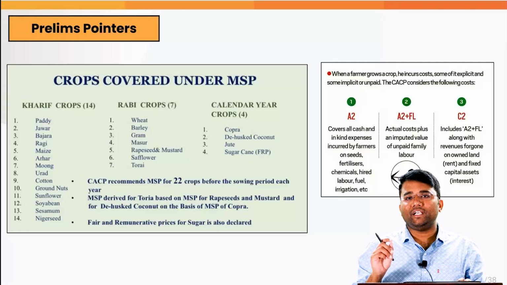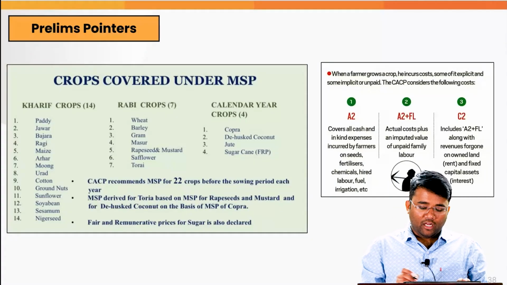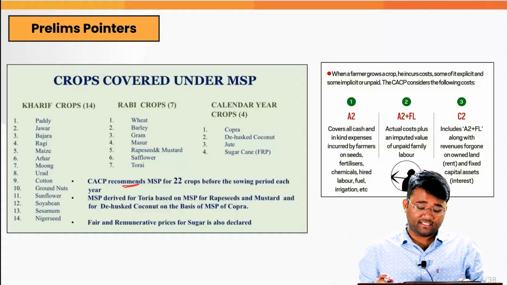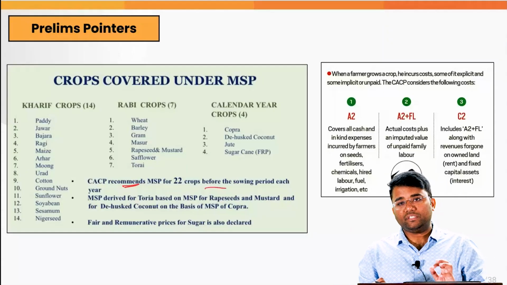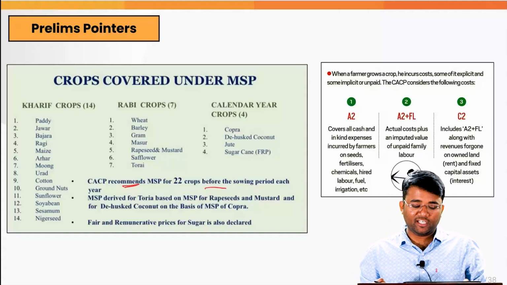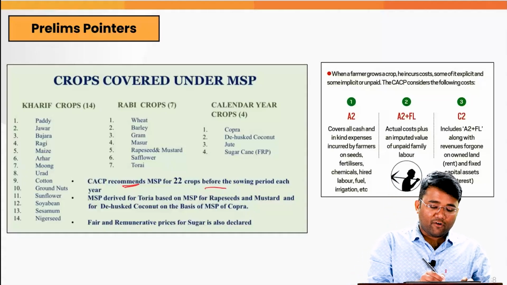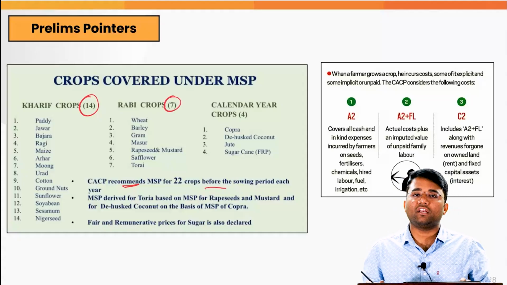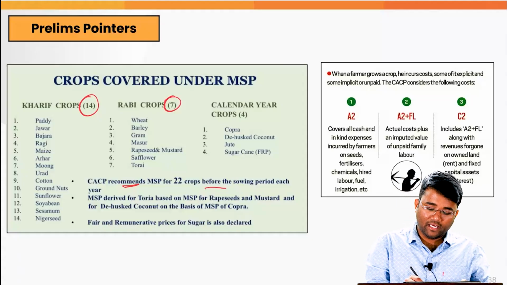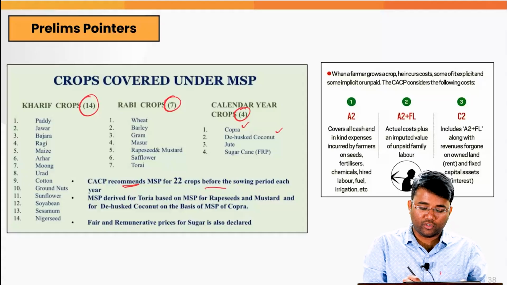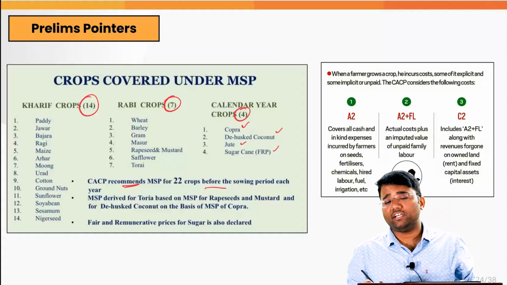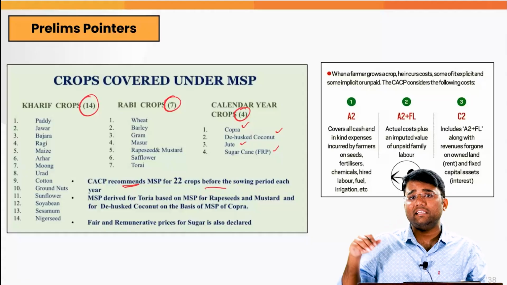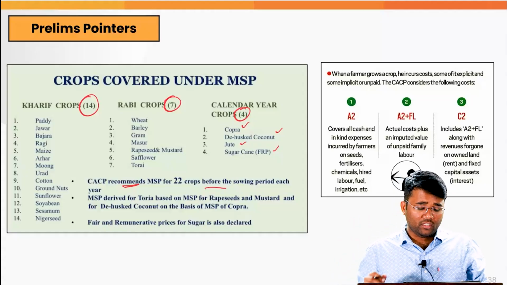And as of now, there are 22 mandated crops for which the MSP is recommended by the CACP, and this MSP is recommended before the sowing period of each year. There are 14 Kharif crops which are covered under the MSP. There are 7 Rabi crops which are covered under it, and 4 commercial crops like copra, dehusked coconut, jute, and the fair and remunerative price, or the FRP, for the sugarcane is also recommended, and it is finally cleared by the Cabinet Committee on Economic Affairs.